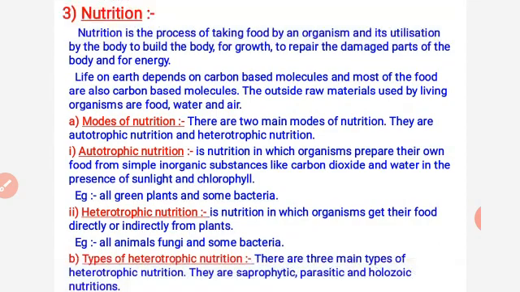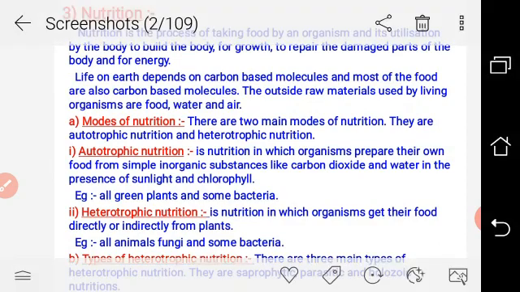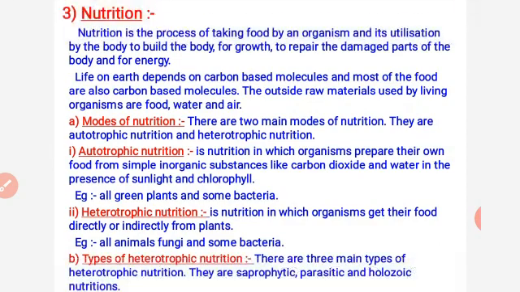Chlorophyll is a cell part present in the chloroplast, and chloroplasts are only present in the plant cell. They are lacking in the animal cell. Some organisms like Euglena are not completely animal and not completely plant; it is a link between both. Examples are all green plants and some bacteria.